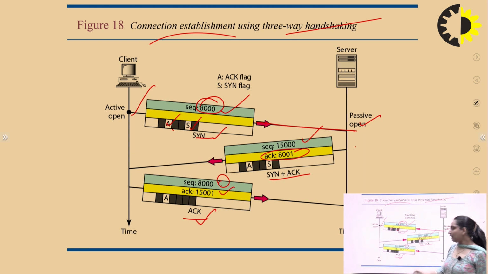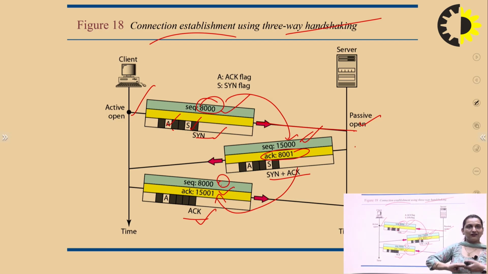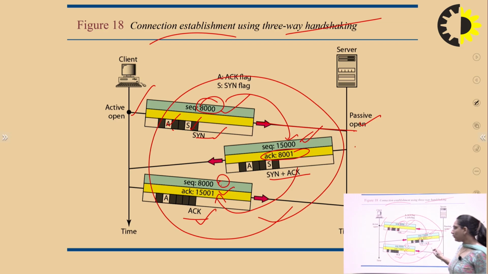We have an acknowledgement that increments, because 15,000 is received, so the acknowledgement is 15,001. So we are giving acknowledgement of this. Then the handshaking happens between the sender and receiver side. These 3 messages are sent, and then the data comes into the picture and is sent over this connection, because this is a secure connection we have established.